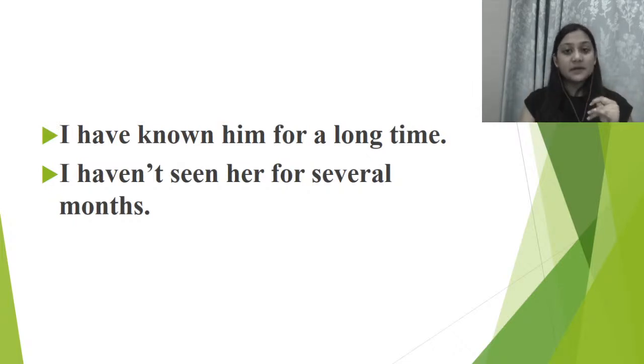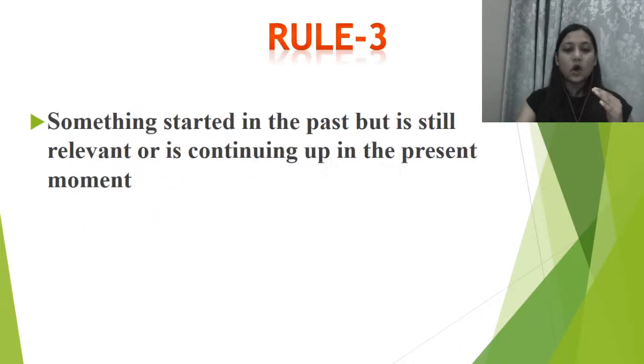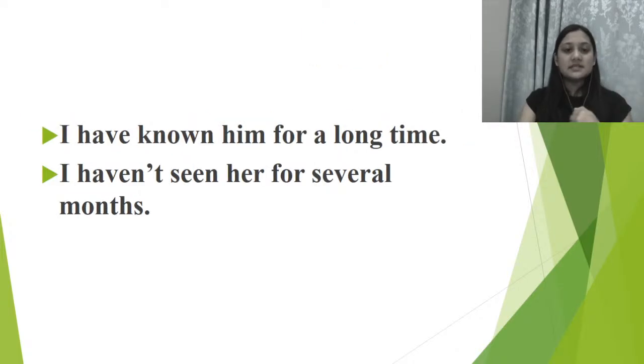But in present perfect tense, that activity, that action has taken place long back और वो अभी तक continue हो रहा है as in उसका process अभी तक on है. Right? It is still living up till the present time. I haven't seen her for several months. So you weren't able to see her back in those months, and in the present scenario, you are unable to meet her yet. I mean, again, you're unable to see her.